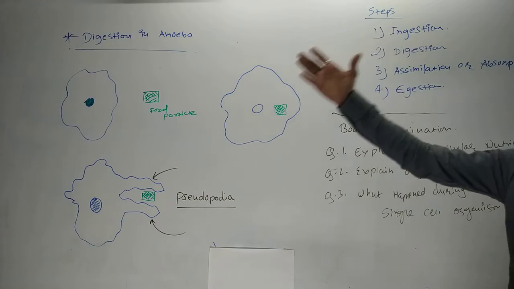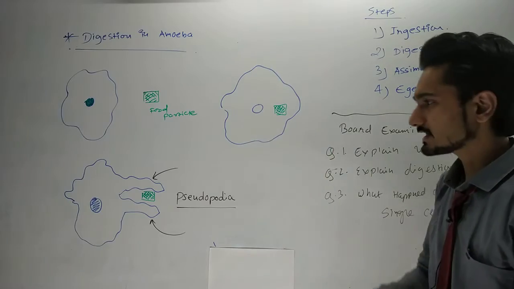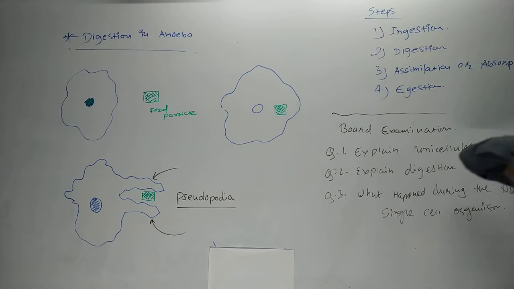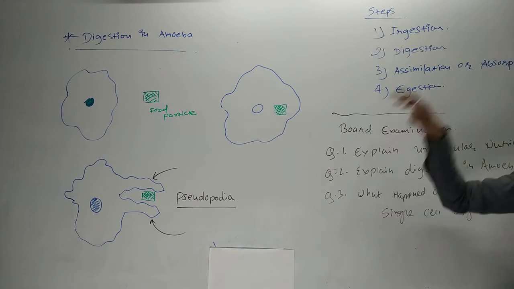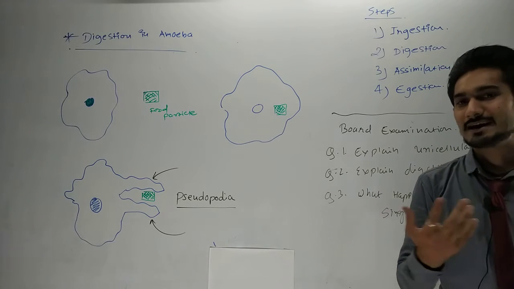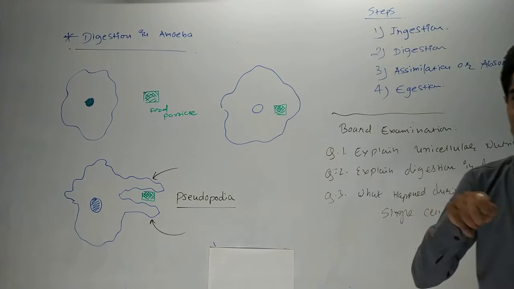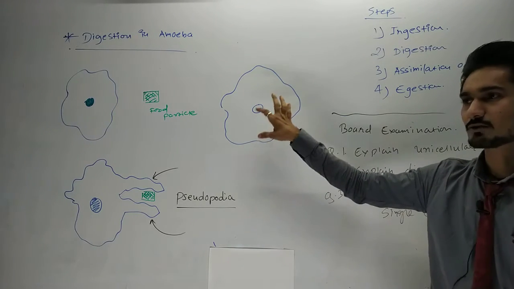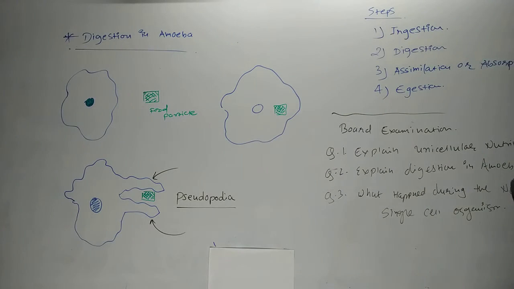In the ingestion process, the amoeba intakes food by creating an artificial hand, projected like fingers, that is called the pseudopodia. In digestion, they start to break down the food particle. In assimilation or absorption, whatever the particle gets during digestion is distributed into the whole body of the amoeba. In the last process, whatever waste material is produced gets removed from the body. So these things happen during the 4 processes.